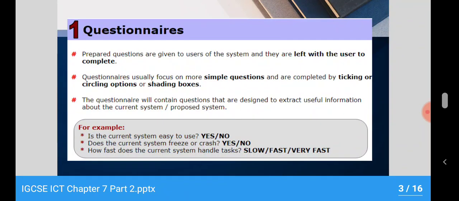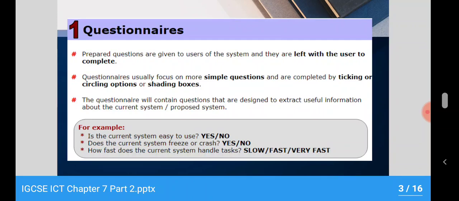You can't ask detailed questions, but you can ask small questions like whether your system is working properly or not, where is the fault, how do you rate your system, etc. The questionnaire will contain questions designed to extract useful information about the current system or the new one. For example: is the current system easy to use, yes or no?